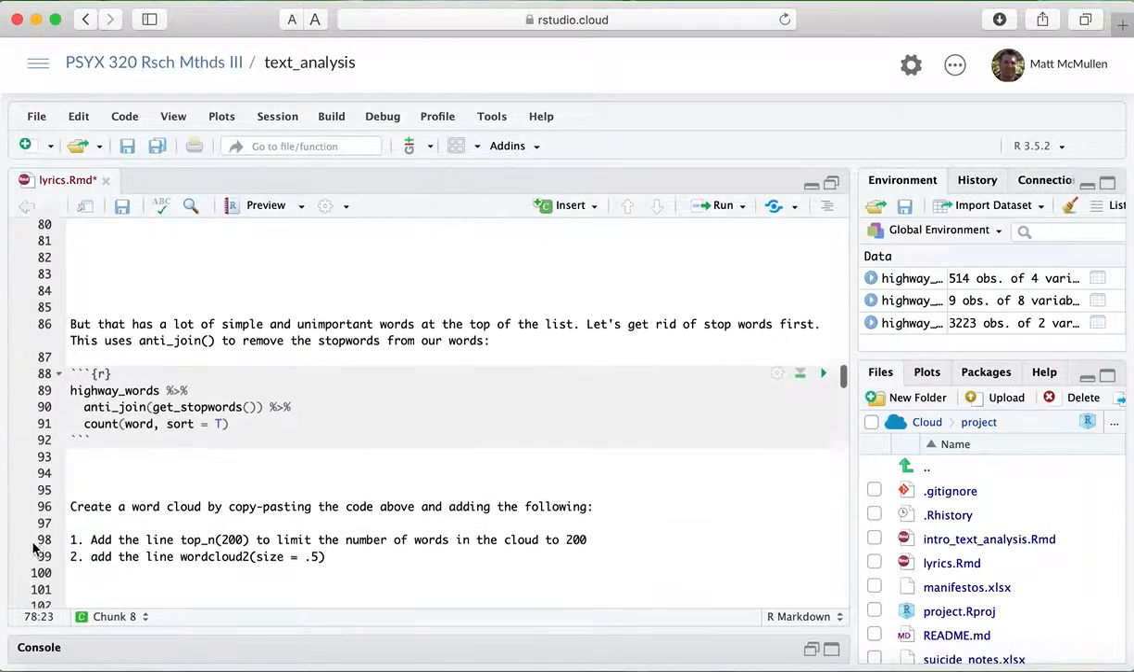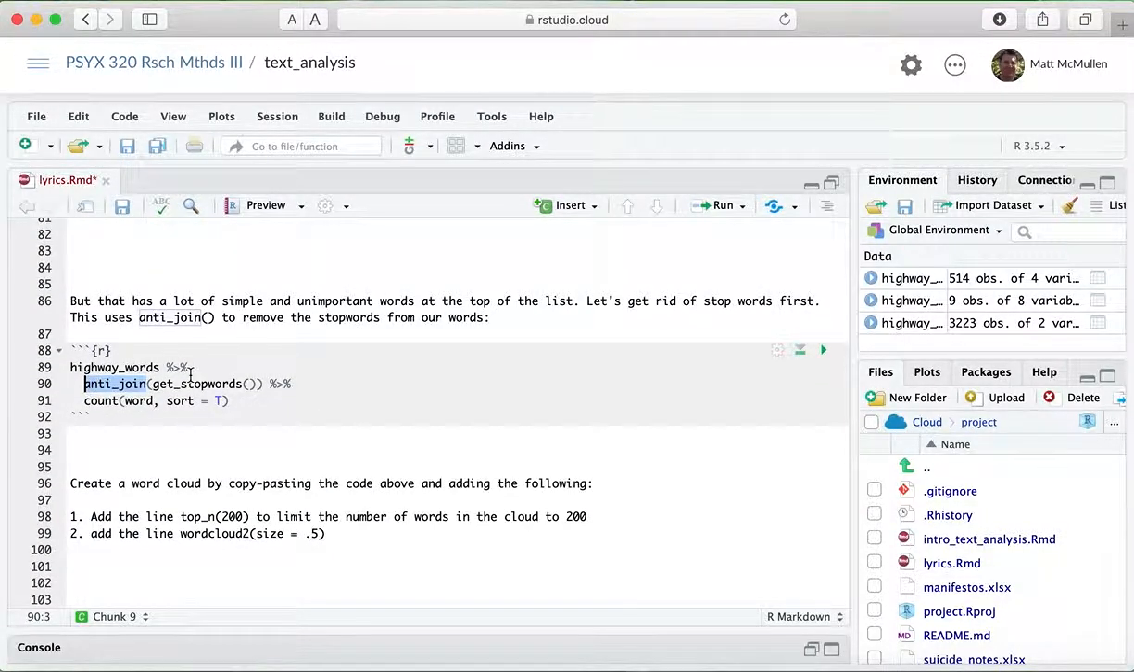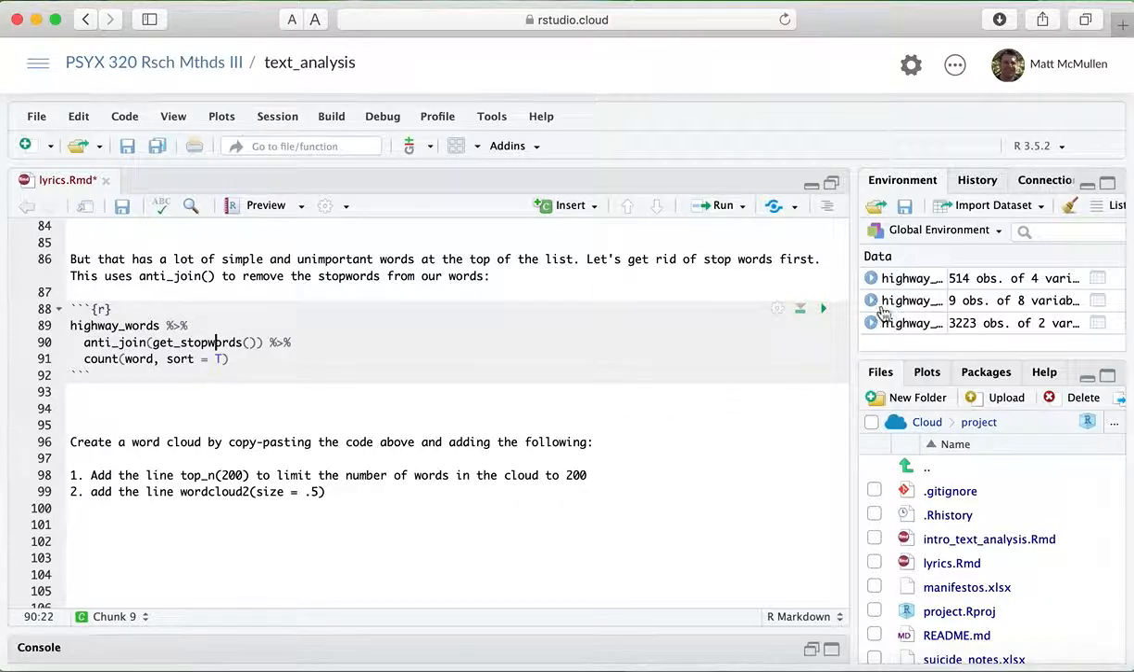So we can get rid of the stop words, remember, with this anti-join command, where joining would be putting the two sets of data together. Here we're pulling one set of data out from the other, and we're going to pull the stop words out. And I'm going to do a little bit of a shortcut. I think before we did get stop words and then put that into a new object called stop words, and then used that. But we'll just skip that step and do the anti-join with this get stop words command, and that'll do the same thing.